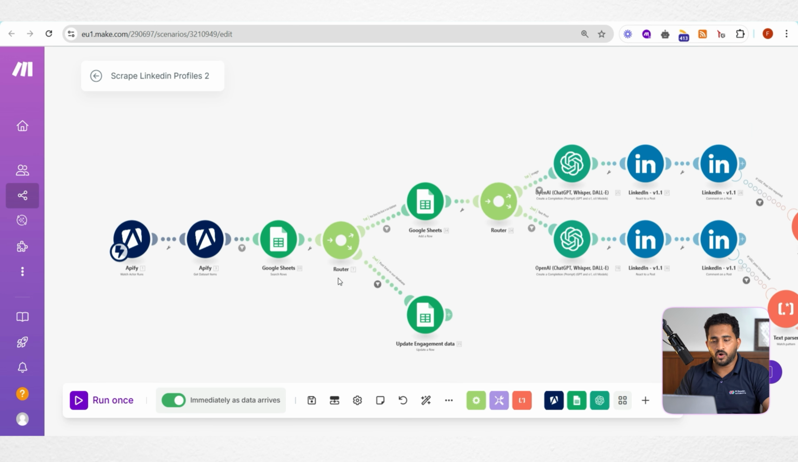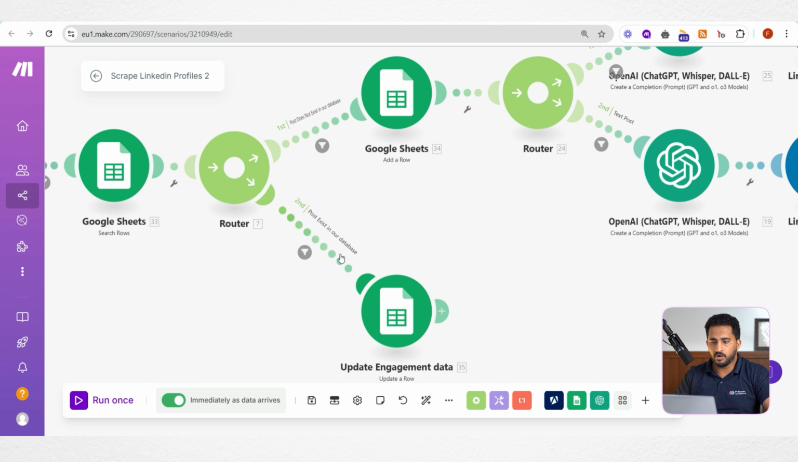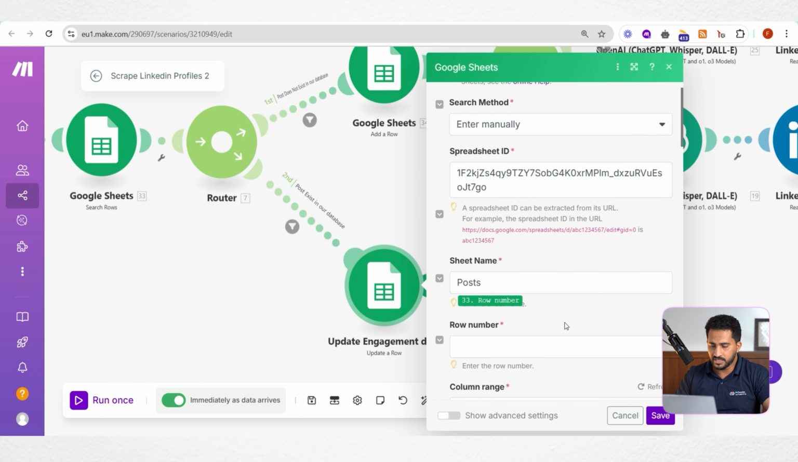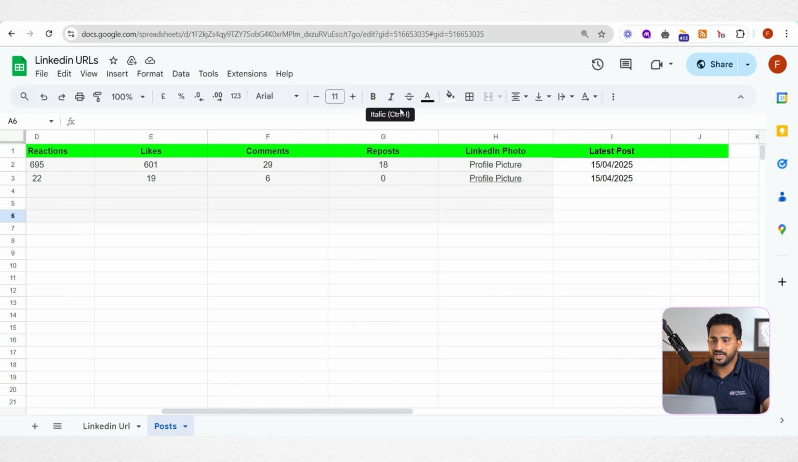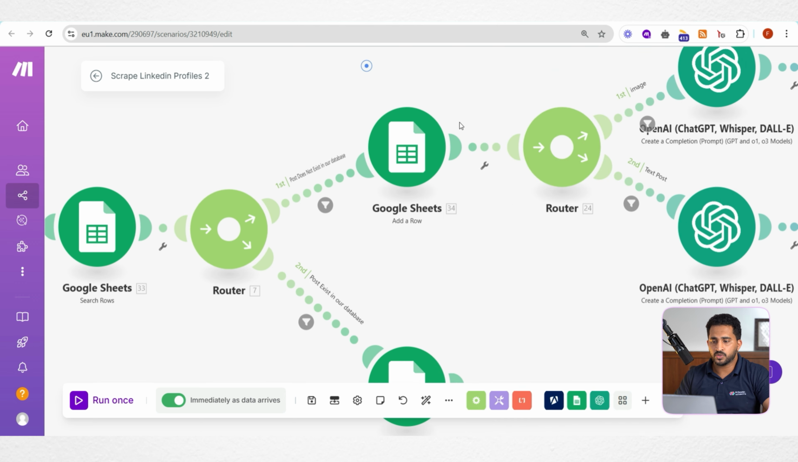Then it will check whether it is already in our database or not by using the Google Sheet search module. If it is already there in our database, we will simply update the engagement details, the updated data, like, as I said, total reactions, likes, comments, and all. So we'll get the latest data in Google Sheet. If the post does not exist in our database, that means that profile has a new post. So we will create that new post in our Google Sheet. Here you can see we are creating all the values, the post URL, reaction, likes, everything, as a new item in our Google Sheet database.